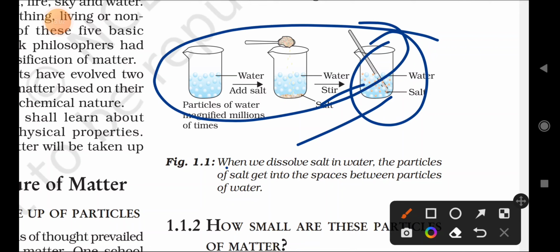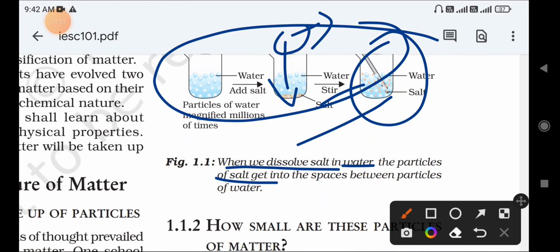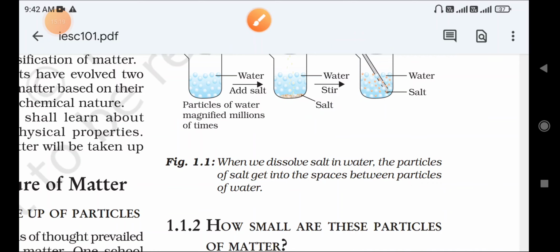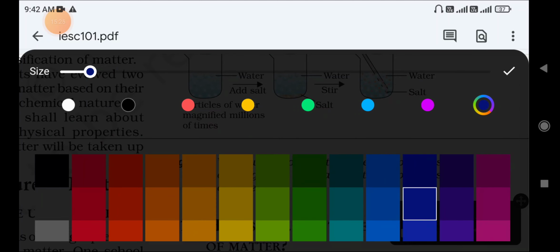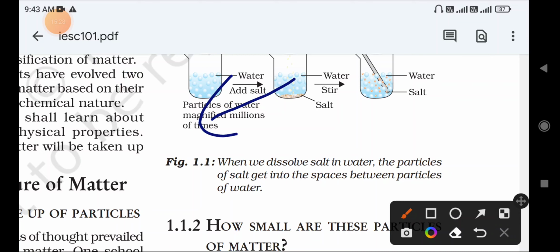What we conclude here: when we dissolve salt in water, the particles of the salt get into the spaces between the particles of water. When we add salt into the water, the salt particles occupy the space between the water particles, so that it mixes with the water. Simply we can say that salt particles are dissolving in the water.